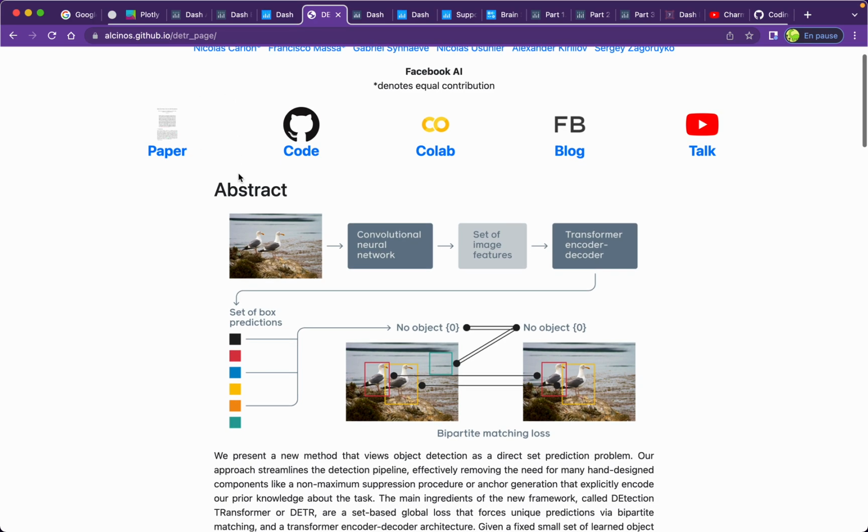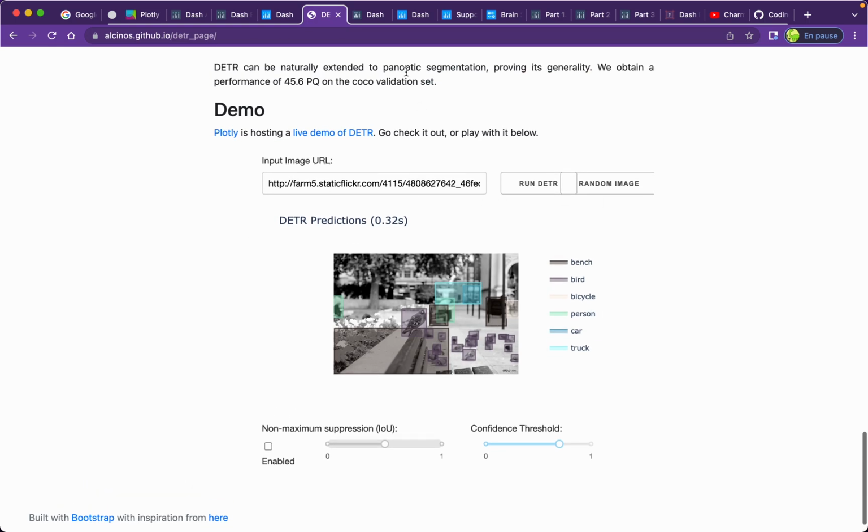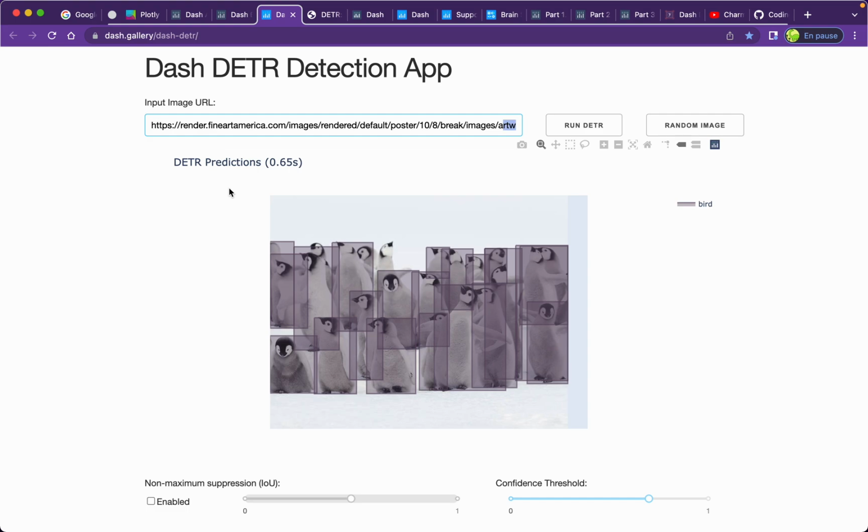The researcher wrote a blog, and at the end of it, he uses Plotly and Dash Enterprise to present a live demo of his model. You can use it directly inside your web browser.